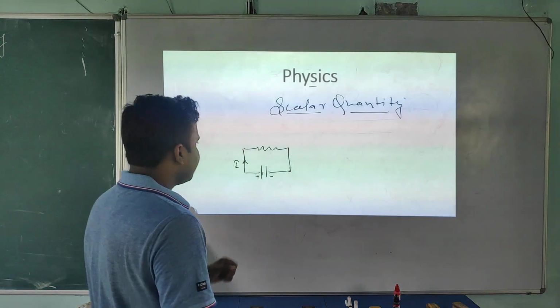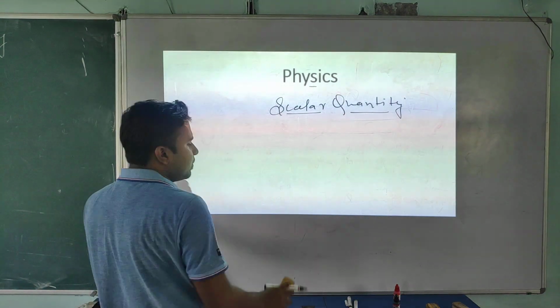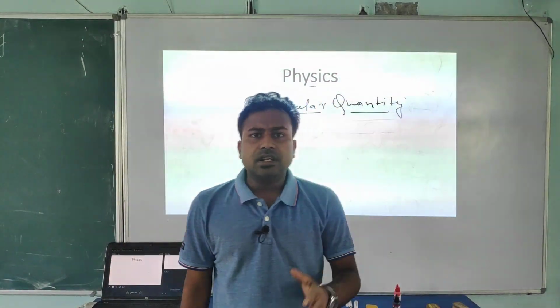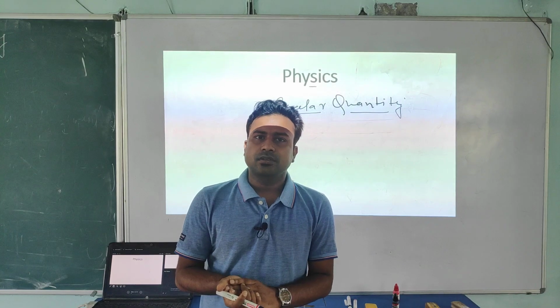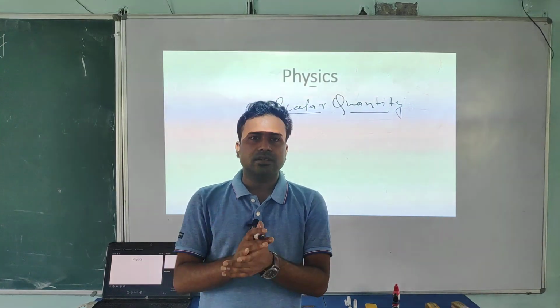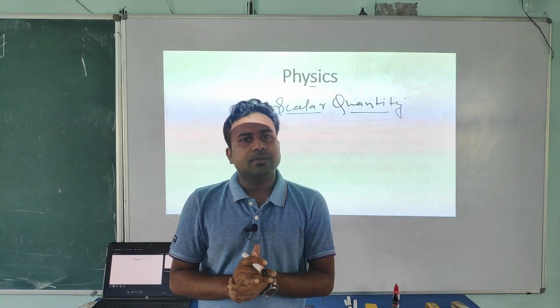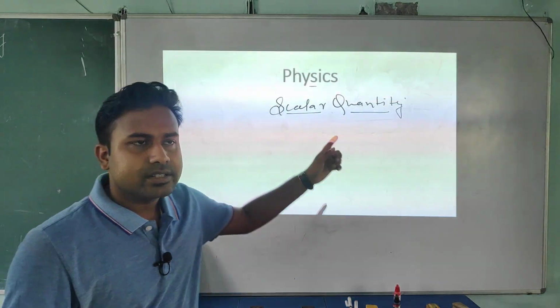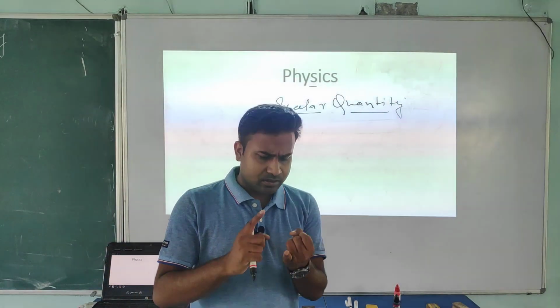So what is the correct definition of scalar quantity, student? The physical quantity which is fully satisfied by its magnitude. Don't need to talk about the direction. What you will write: the physical quantity which is fully satisfied by its magnitude is called scalar quantity. What are the examples of scalar quantity?